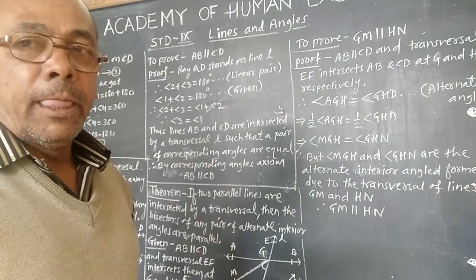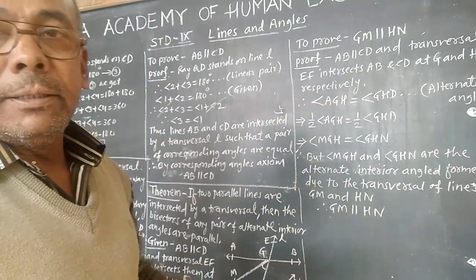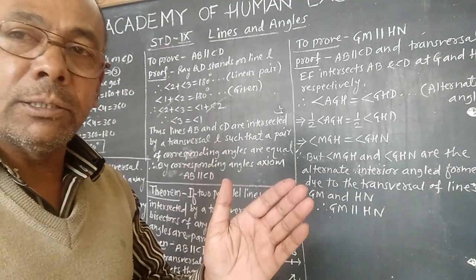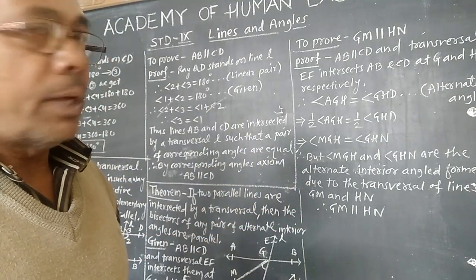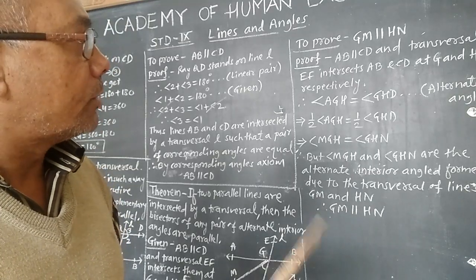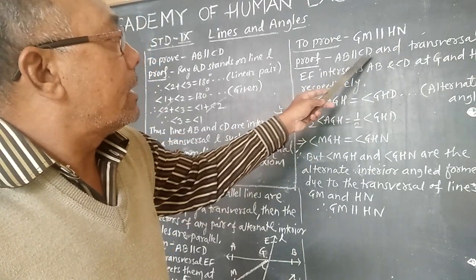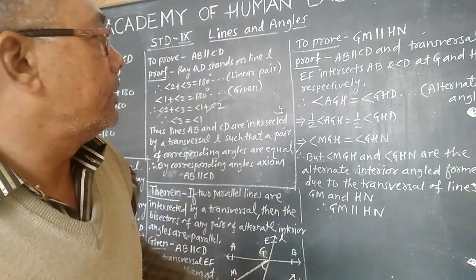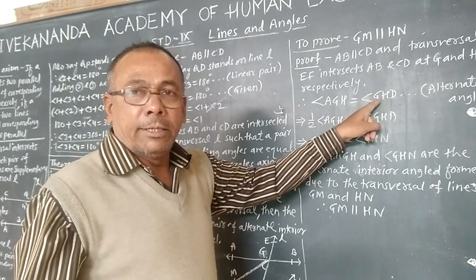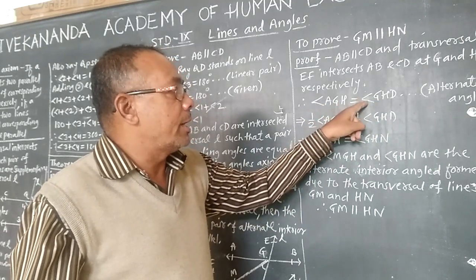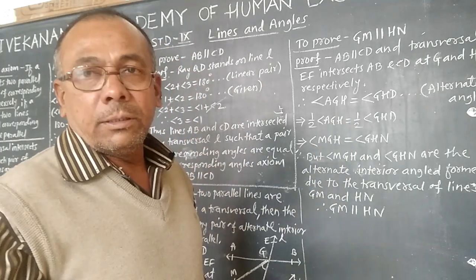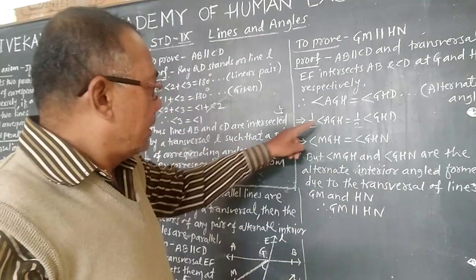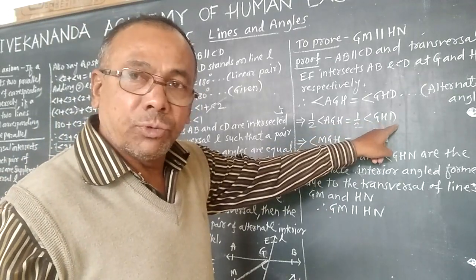Now proof: it is given that AB parallel CD. We are given that AB and CD are two parallel lines, so the alternate interior angles formed by their transversal are equal. AB parallel CD, transversal EF intersects AB and CD at G and H respectively, and therefore these two are alternate interior angles, angle AGH equal to angle GHD. Now if we multiply both sides of this equation by 1/2, then we get half of angle AGH and half of angle GHD.